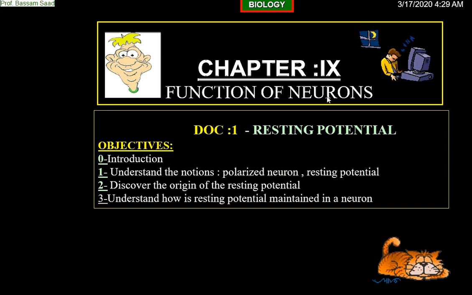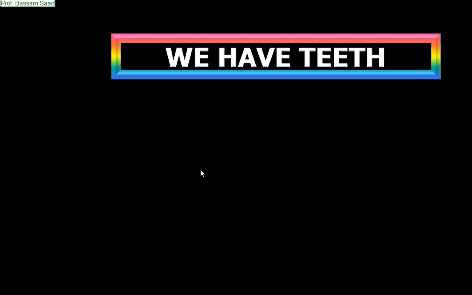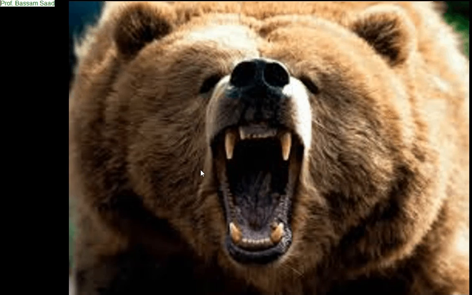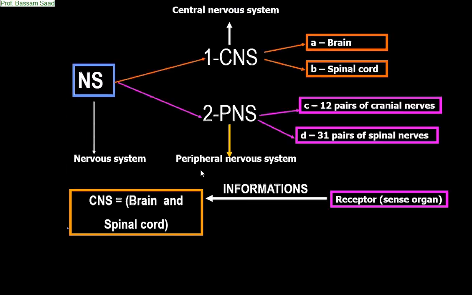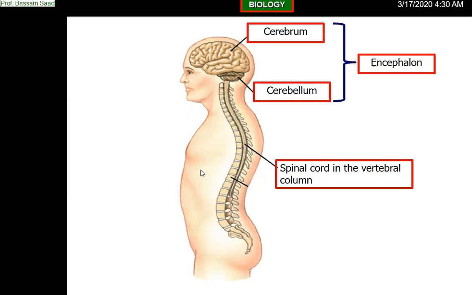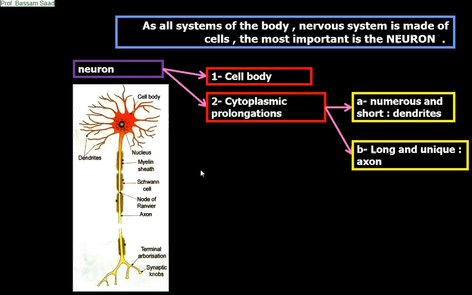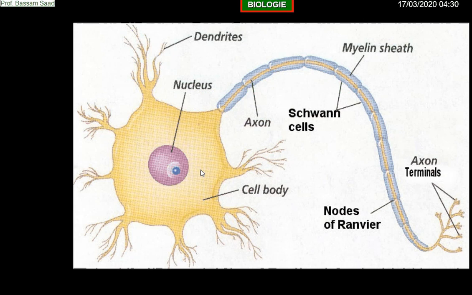Functioning of the neurons. So, many experiments were realized on the neurons in order to study their characteristics, or how do they work, etc. Many experiments, and I will tell you about two of them.